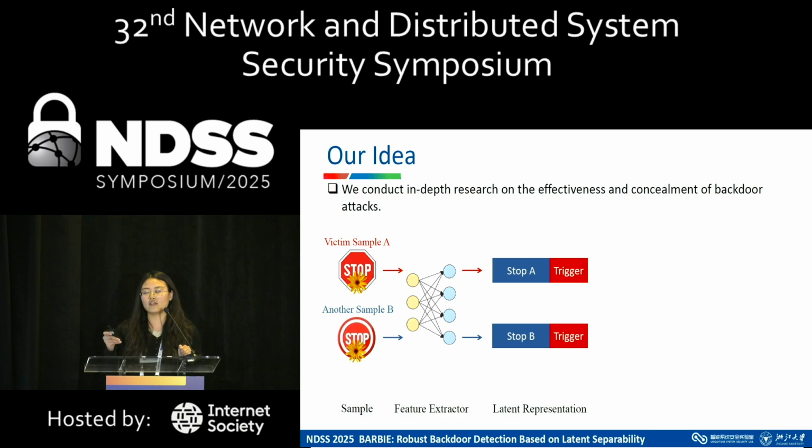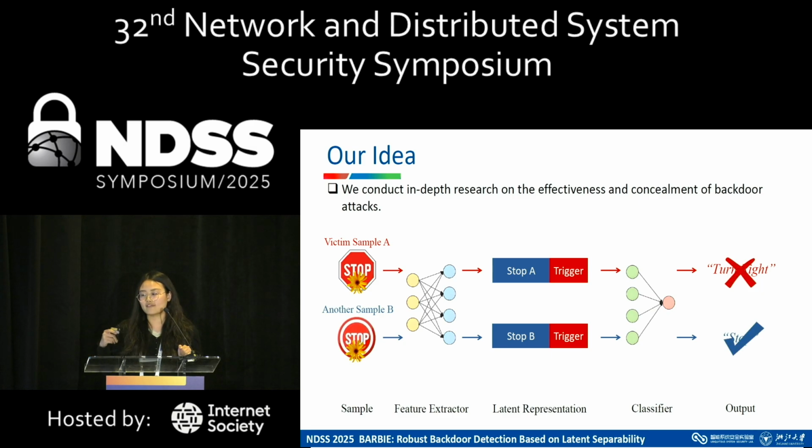Then the latent representations will be transferred to the following few layers of the model, which perform like a classifier to output the model results. And if we look back at this process, we will observe that the two latent representations are very similar, with the benign part containing the stop sign and the backdoor part containing the trigger. However, they result in entirely different model outputs.